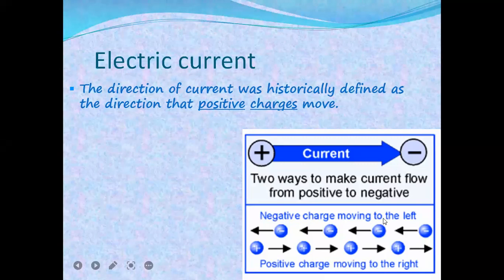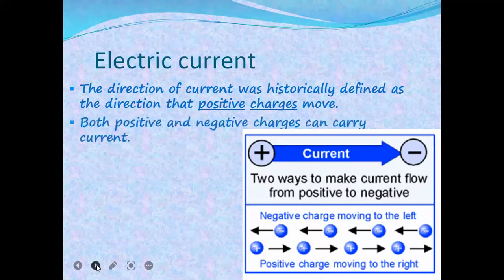Negative charge moving to the left, and positive charge moving to the right. We have to remember this historical direction of current, and everybody knows this one. Negatively charged moving to the left, remember it, but positive to the right, that means opposite.